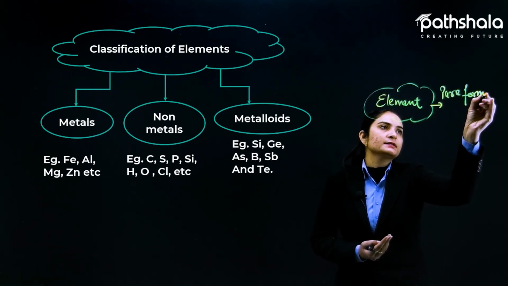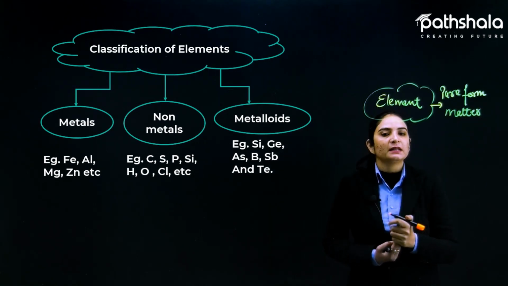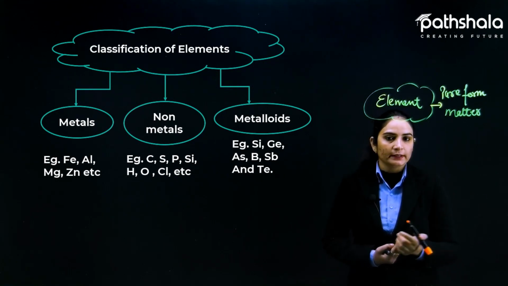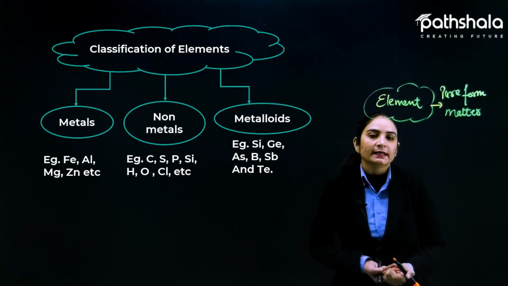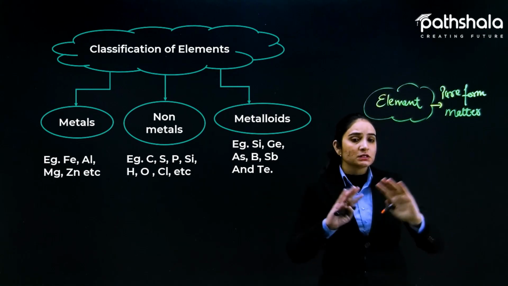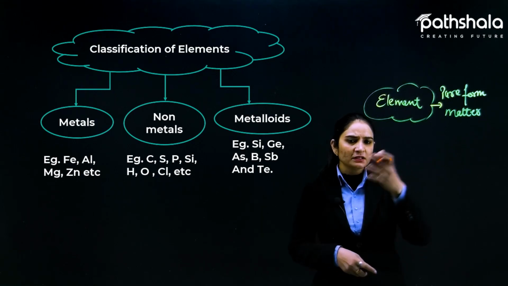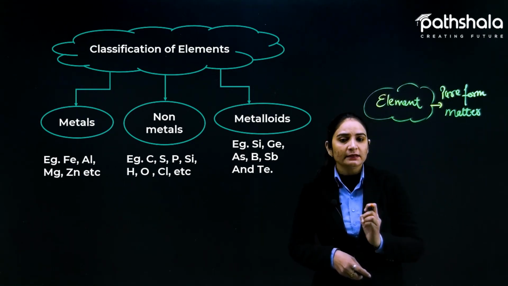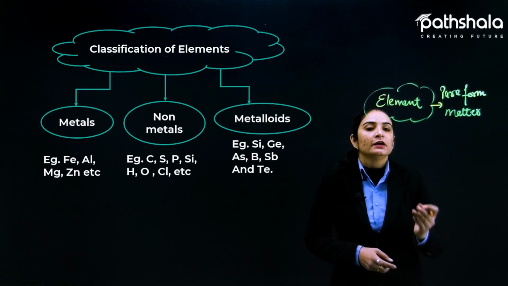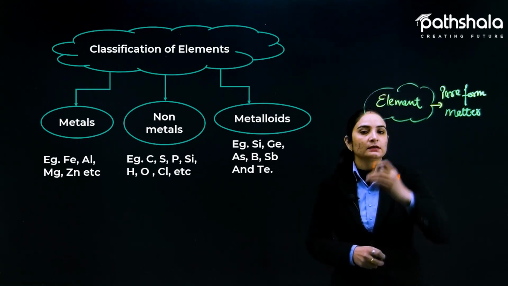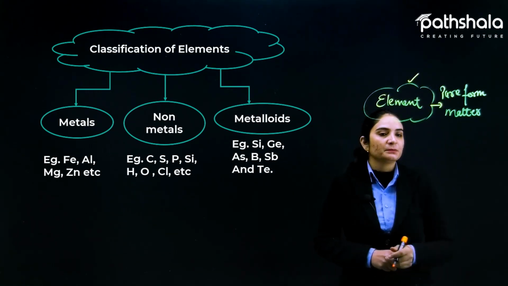Matter is classified into different categories, pure and impure. In the case of pure, we have two pure forms, element and compound. Impure is mixtures only. So first of all, what is matter? Anything around us which has mass and occupies space is matter. For example, all these things surrounding me are matter. This pen, this marker, this pointer, this board, everything is matter. But the thing is, which kind of matter is this, pure or impure? If the matter is pure, then it is categorized under the group of element and compound. That we all have done in 9th standard. But now we need to proceed with matter, elements.